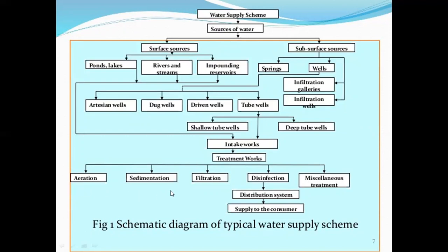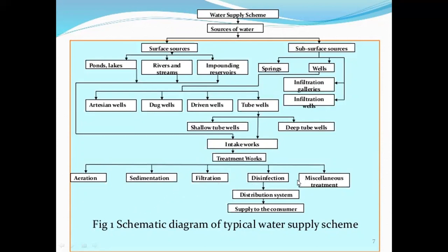Then sedimentation. In the sedimentation process, the fine particles or sand present in water are removed. Then next is filtration. In filtration, the water gets filtered, and the microorganisms or bacteria present in water are removed. After filtration, water goes under disinfection. In disinfection, the water gets fully purified. A process like chlorination is used in disinfection.